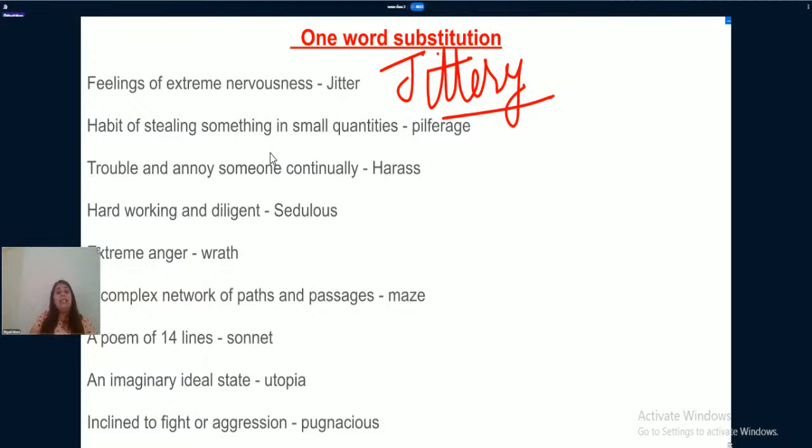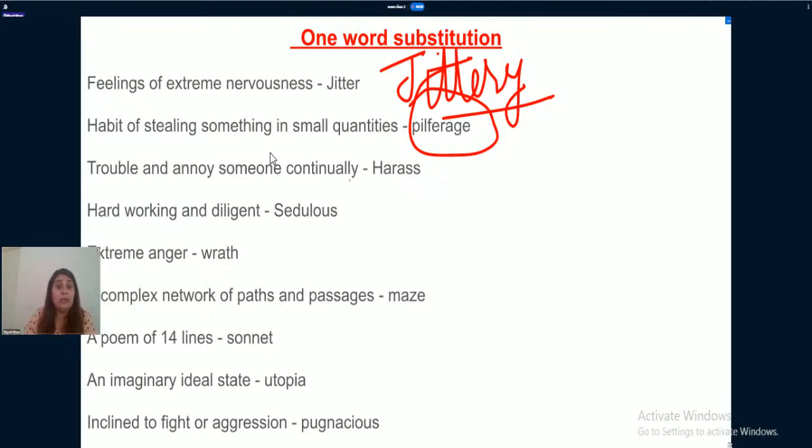Habit of stealing something in small quantities. Some people do have a habit of stealing in very small quantities. They do not steal anything big. They do not steal much bigger things, but they steal very small things. And that habit of stealing something in small quantity is known as pilferage.